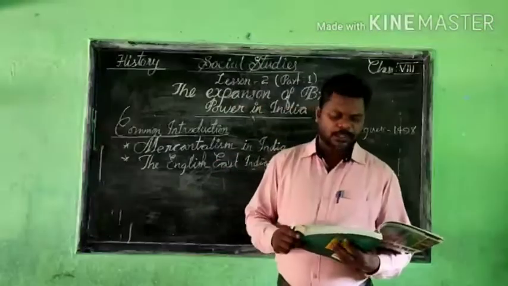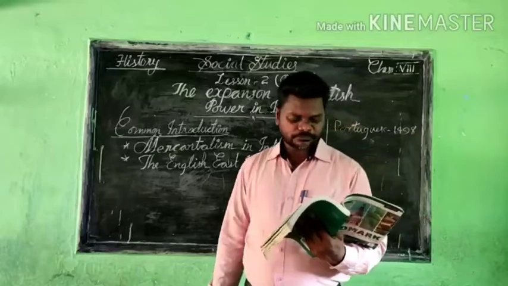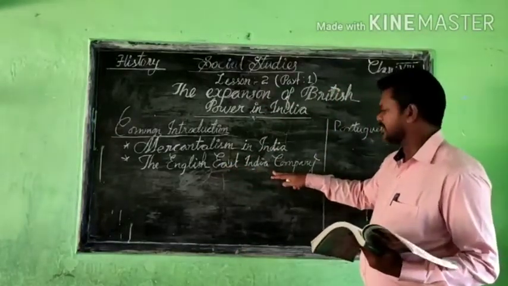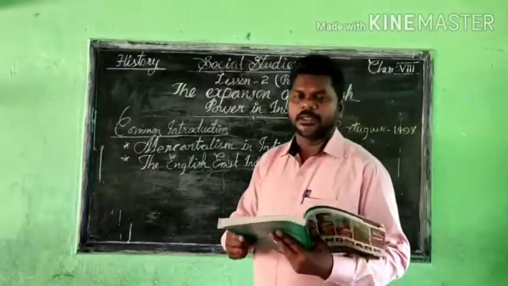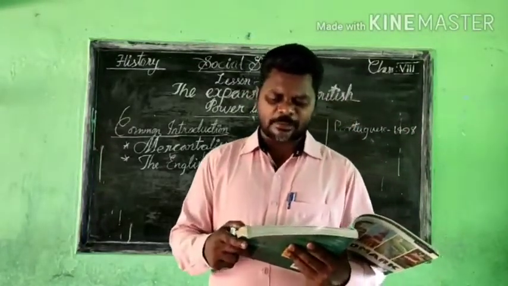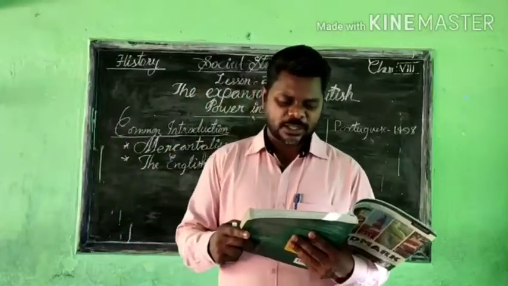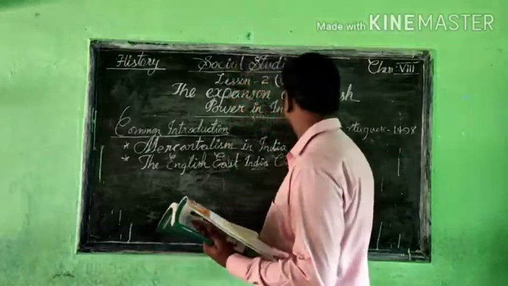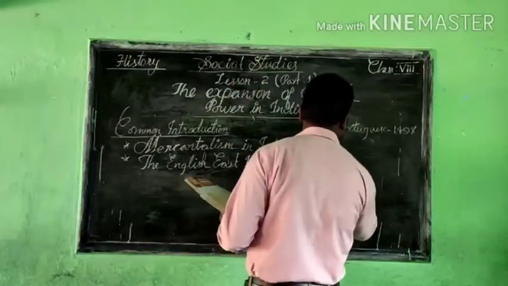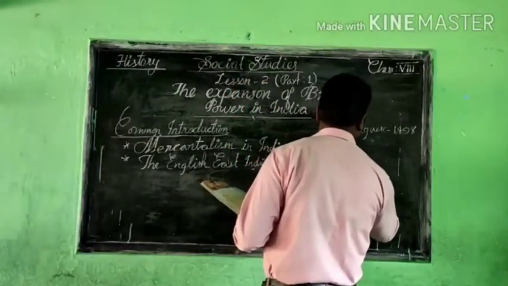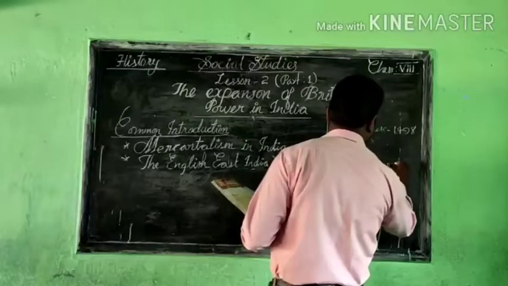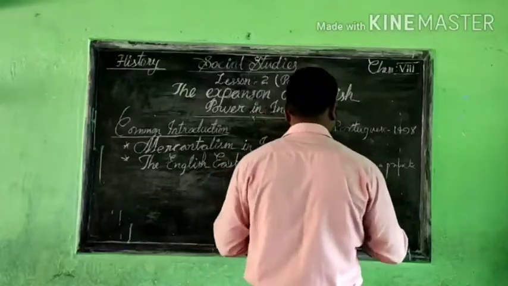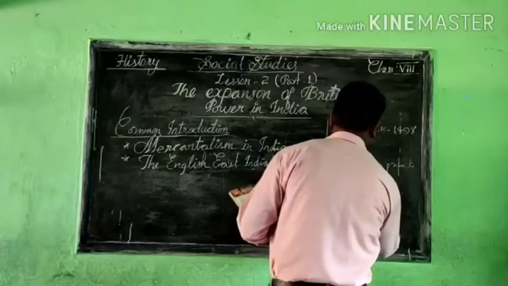Now we have to go to the next topic, the English East India Company. The next topic we are going to learn about is the English East India Company. Here it is mentioned that the English East India Company was formed by a group of merchants as a private corporation in 1598.